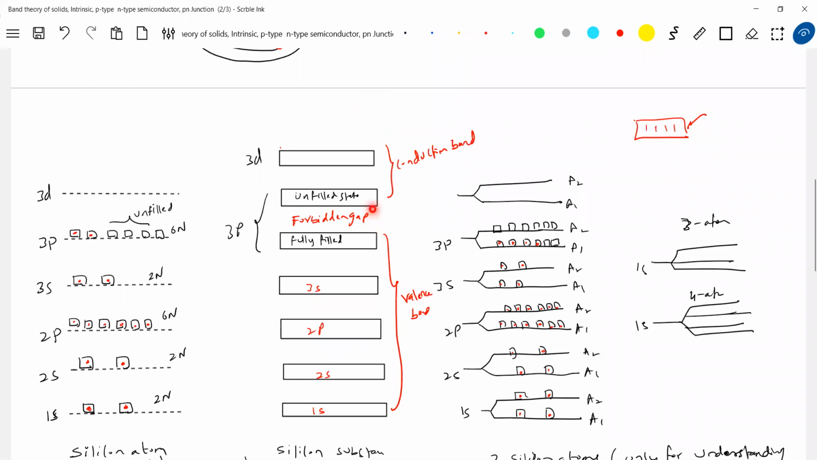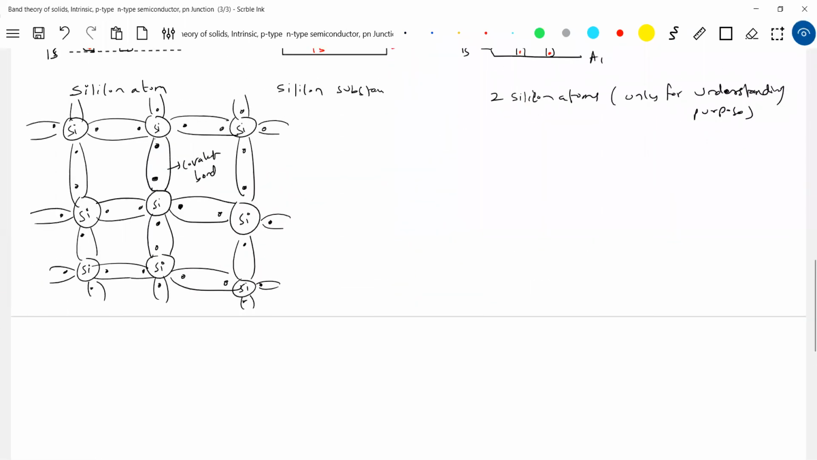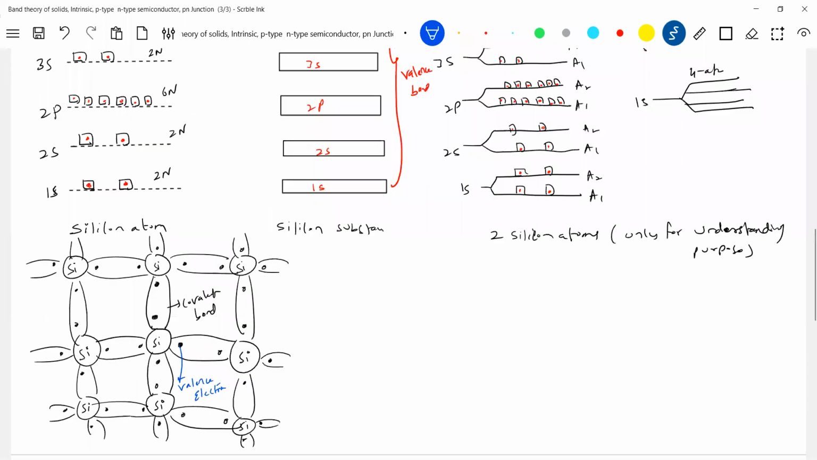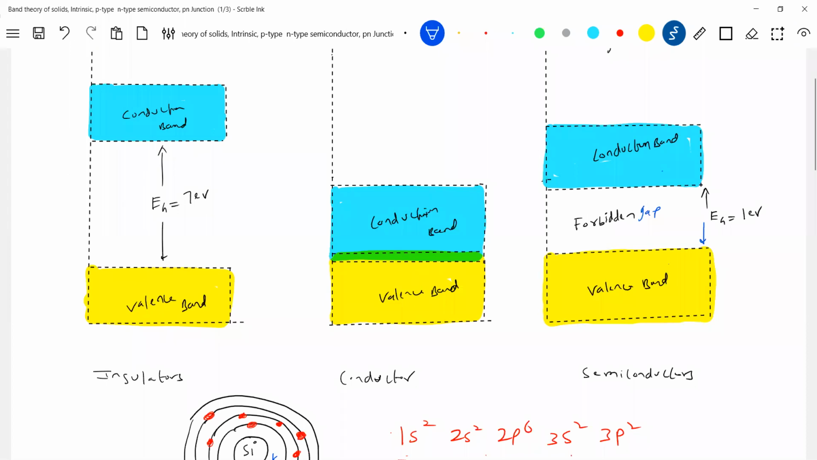Getting the idea? So this is a way of describing the band structure. This is silicon, the structure that we show. It is a tetravalent atom, so the outermost orbit has 4 valence electrons. It will share with the adjacent atom and form a covalent bond. The dot represents a valence electron. Okay, let's get into the silicon atom now. Let me just vary the temperature of this.